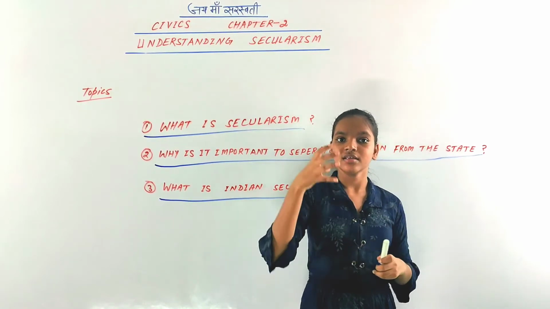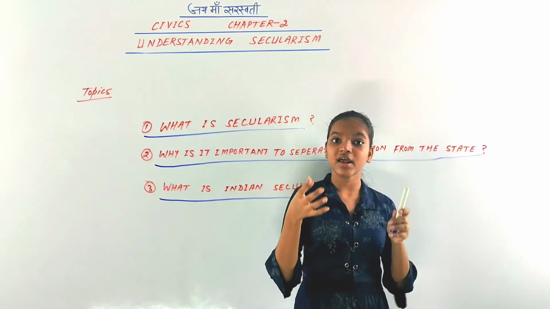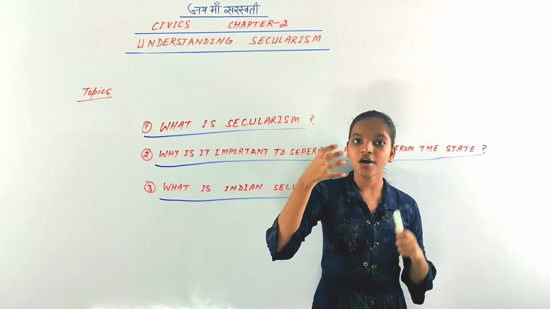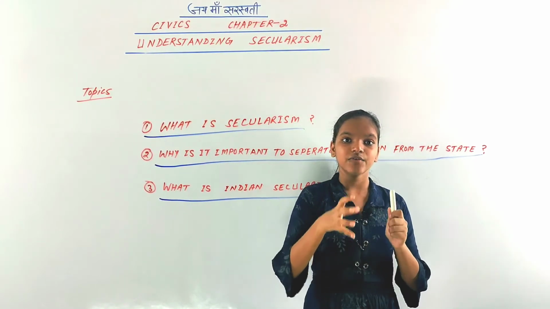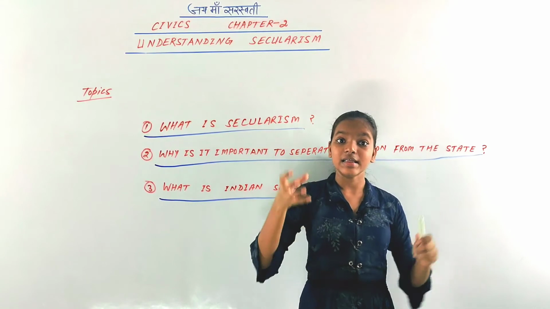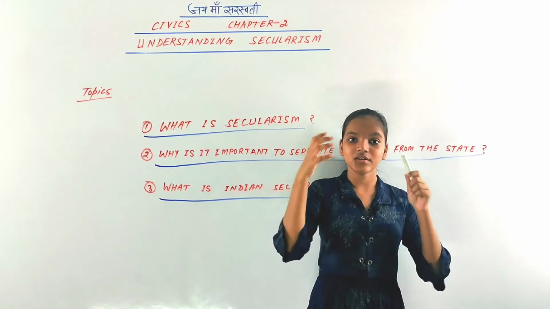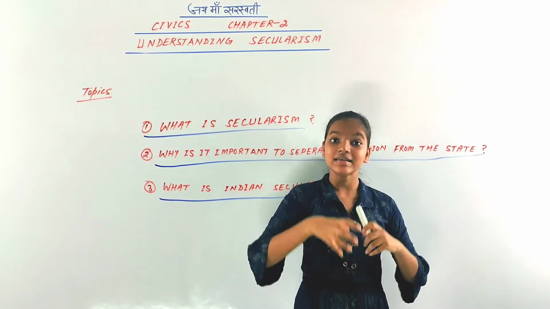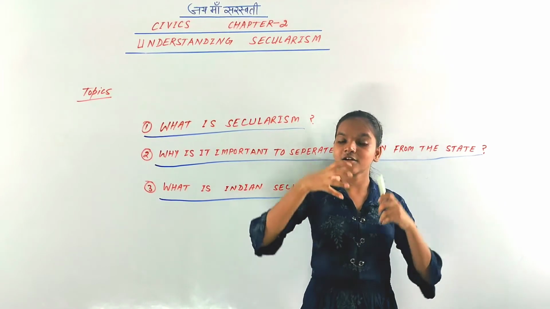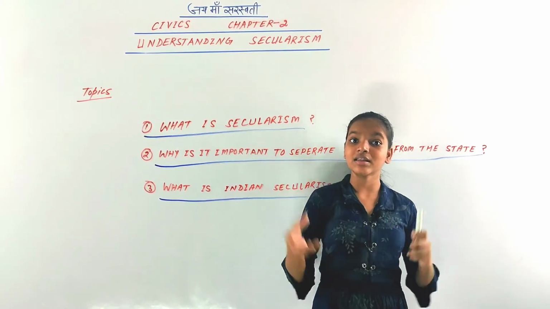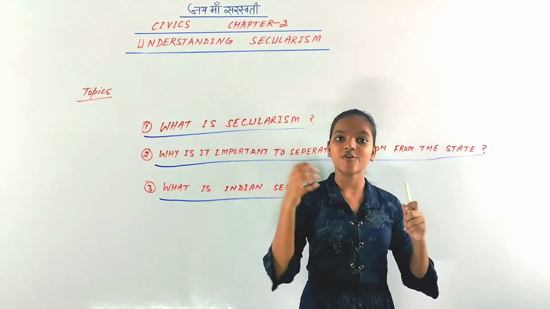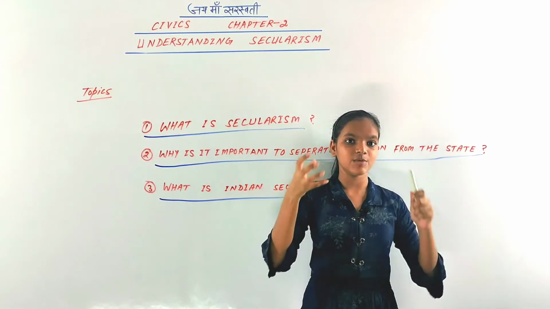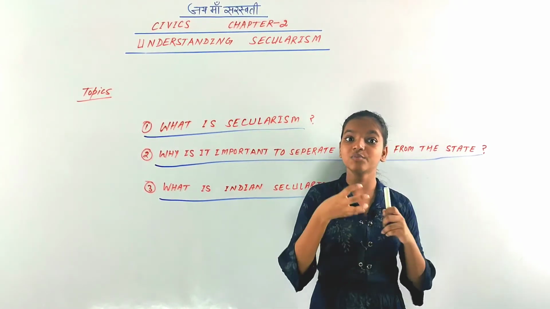These two strategies, the strategy of non-interference and the strategy of intervention, are a kind of contradiction, because in the first, non-interference, government would not interfere in the religious matters, but in the strategy of intervention, government would intervene into the religious. If a person is saying that in his religion he can sacrifice even a human, he can kill any human in the name of religion, then he cannot, government would intervene in that matter, because a person cannot do anything in the name of religion. That is wrong, that is crime, that would be inequality.